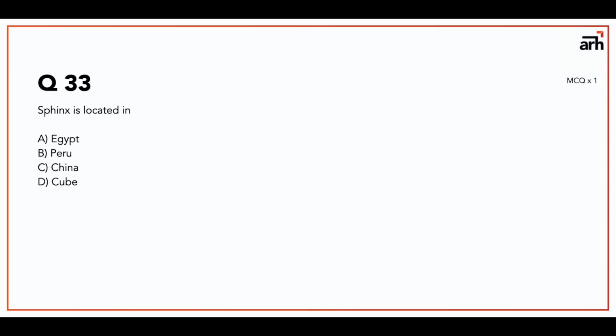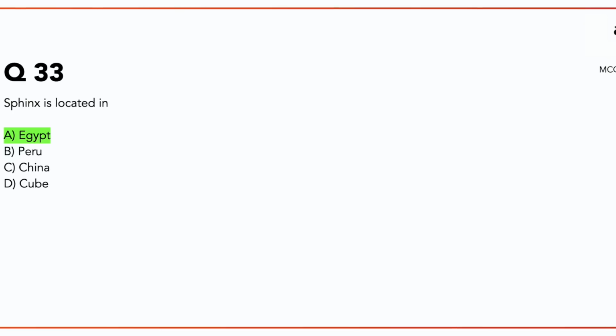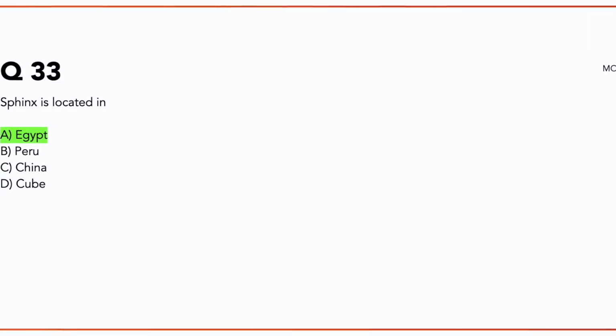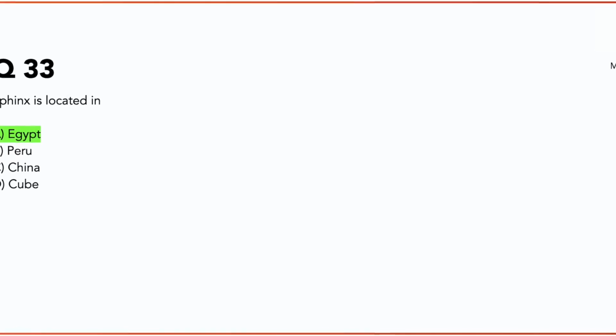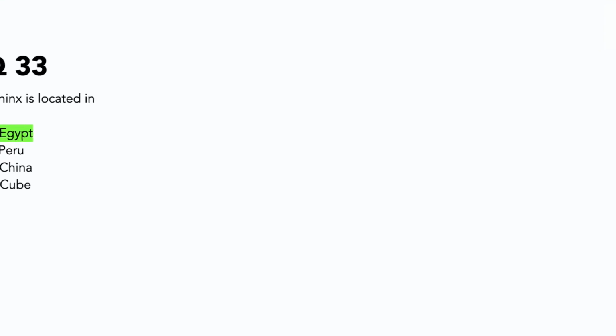Question number 33 is, Sphinx is located in. So the answer is very simple. You might know this. The answer is Egypt, and a lot of different structures are located there. Say Suez Canal is in Egypt, along with pyramids. Also, one of the seven wonders of the world is also located in Egypt.